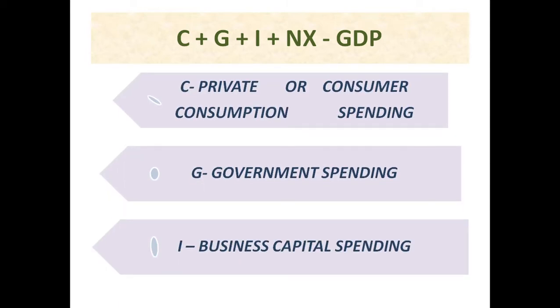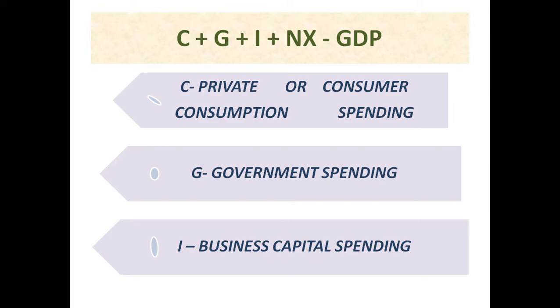Okay. Now, C is private consumption or consumer spending. What is consumer spending? Consumer spending is the total money spent on final goods and services by individuals and households for personal use and enjoyment in an economy. Contemporary measures of consumer spending include all private purchases of durable goods, non-durable goods and services also. So this is consumer spending.